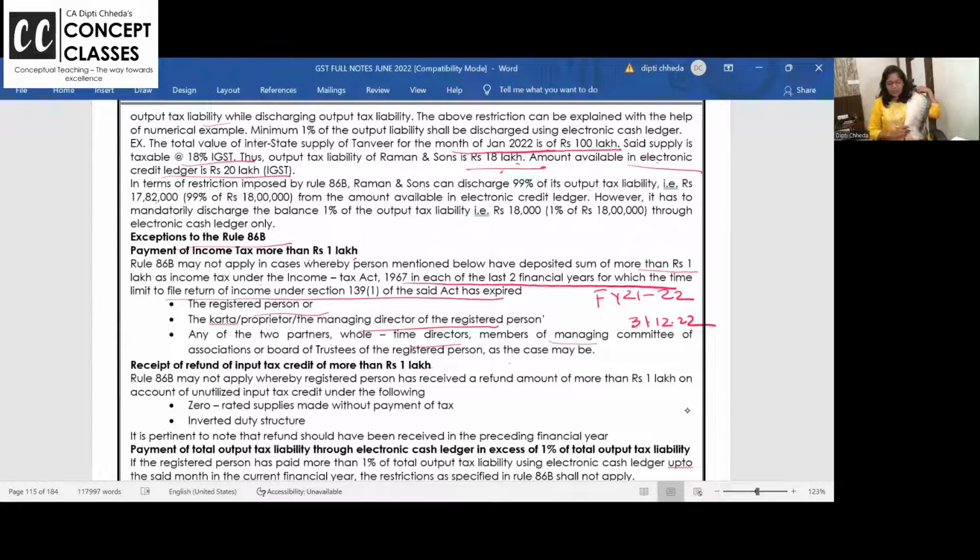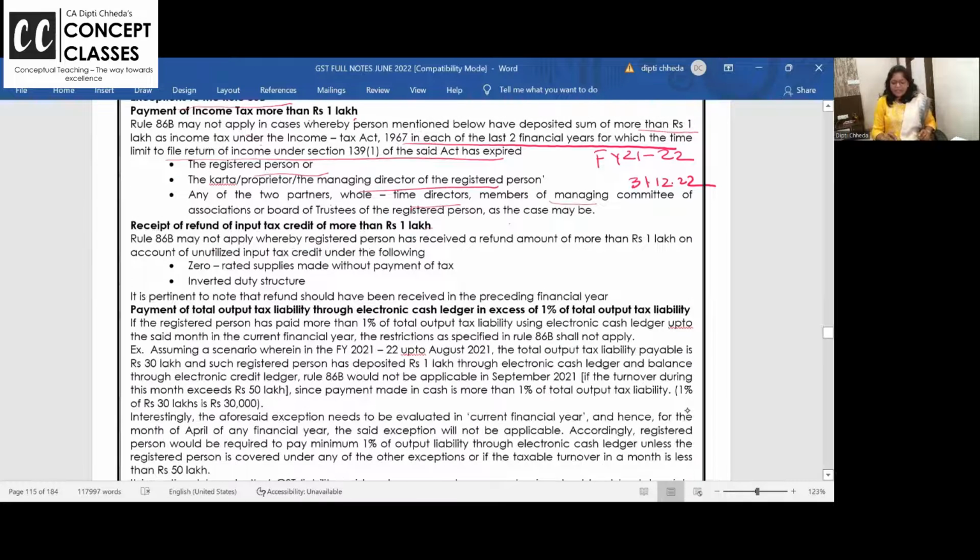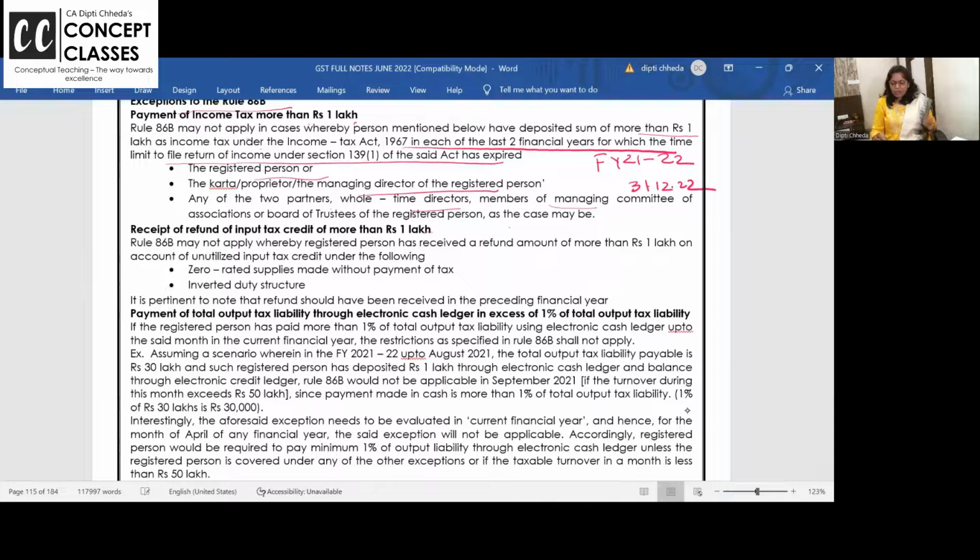So what is this Rule 86B? What it is saying, it is not applicable if in the last 2 financial years for which date of filing the return is over, you have paid in each year tax above 1 lakh. Oh, you are a genuine taxpayer. 86B is for fraudsters, not for you. Receipt of refund of ITC of more than 1 lakh.